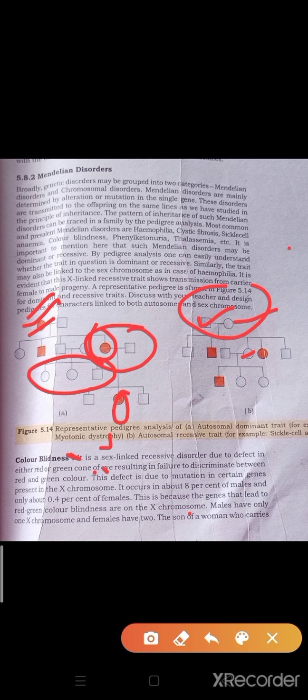When she marries a normal man, there is a possibility that the boy born will definitely be infected by the same disease. So you can understand how the autosomal recessive trait can pass from one generation to another, and how the dominant trait is passed on from one generation to the next. So the first is the autosomal dominant trait, and the second is the autosomal recessive trait.